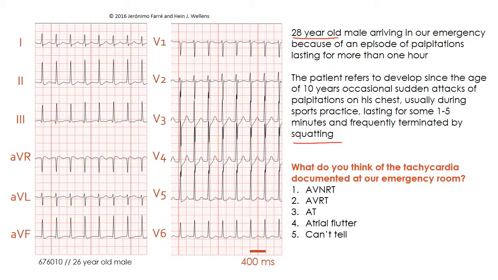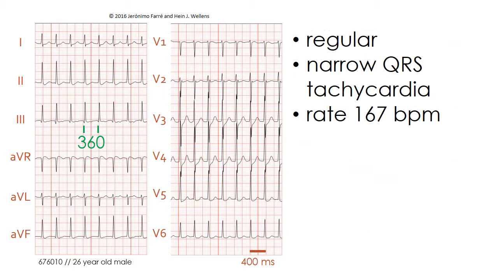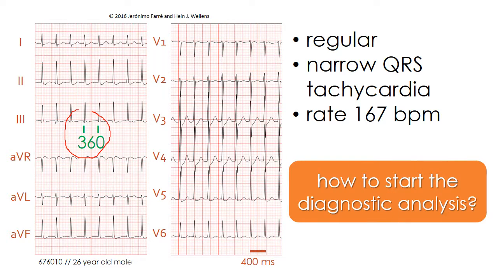We offer you 5 possibilities: AV nodal reentry tachycardia, atrioventricular reentry tachycardia using an accessory pathway, atrial tachycardia, atrial flutter, or even the possibility of declaring that you can't tell from this electrocardiogram. This was a regular narrow QRS tachycardia at a rate of 167 beats per minute, corresponding to a cycle length of 360 milliseconds. How to start the diagnostic analysis in this case?